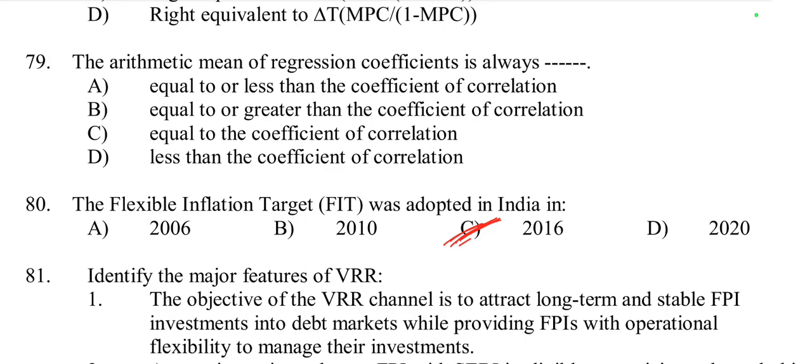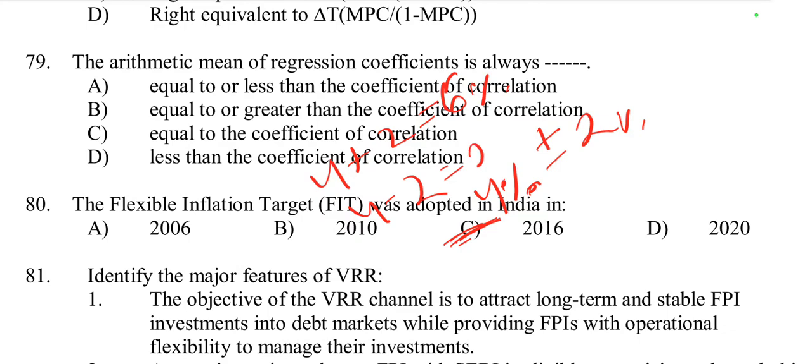So inflation may be 4 plus 2, equal to 6%, or 4 minus 2, equal to 2%. So inflation in India will range from minimum 2% to maximum 6%. So it is the target.